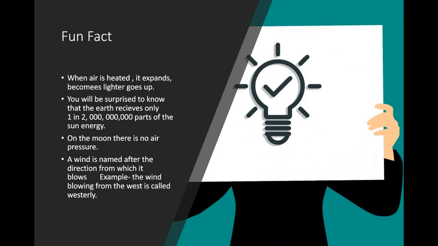Fun fact, when air is heated, it expands, becomes lighter, and goes up. You will be surprised to know that the earth receives only 1 in 2 billion parts of the sun's energy. On the moon, there is no air pressure. A wind is named after the direction from which it blows. Example, the wind blowing from the west is called westerly.